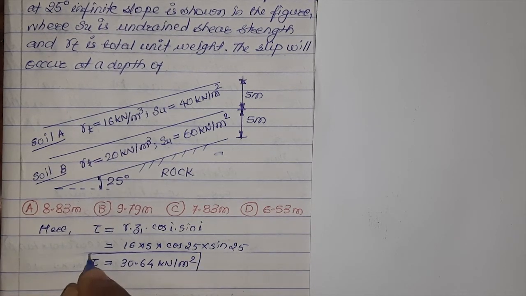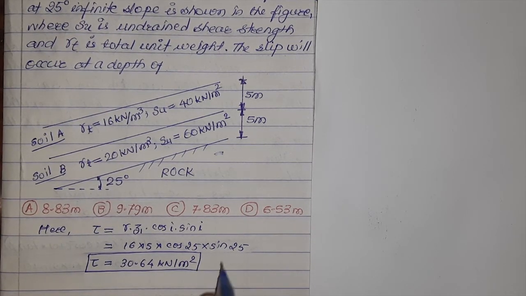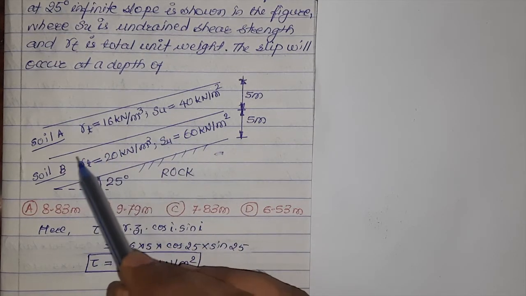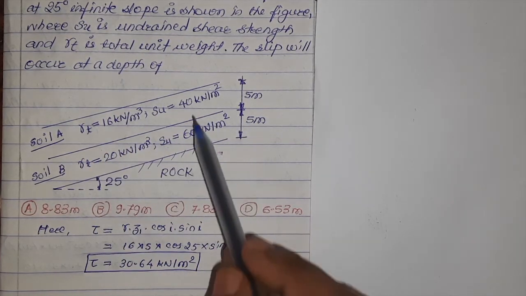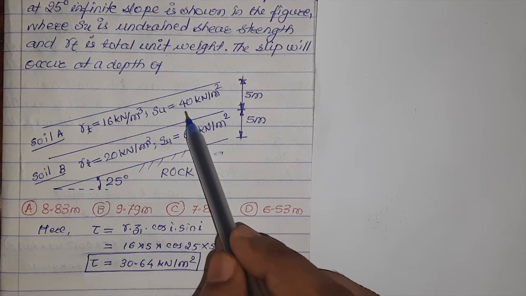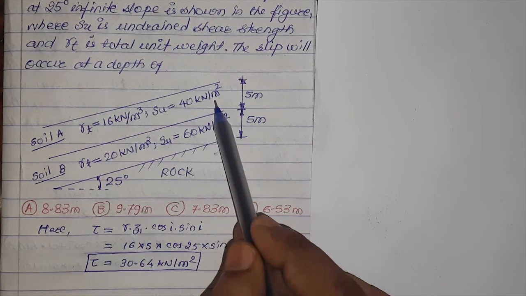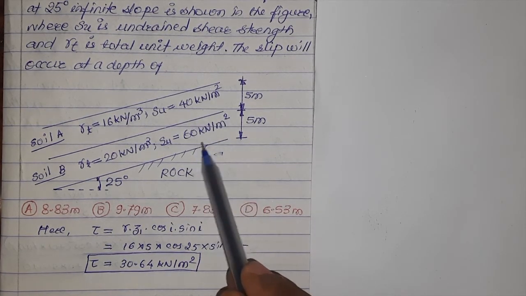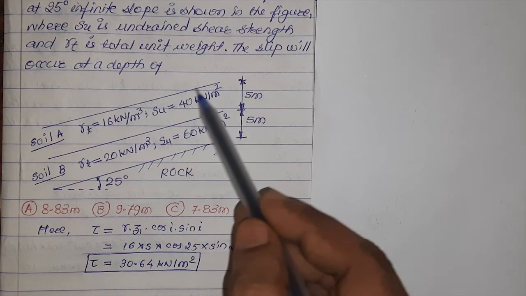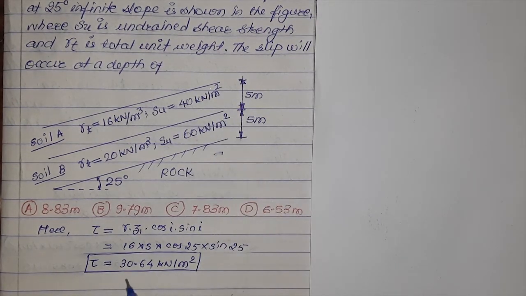This is the shear stress which is acting along this interface. But the shear strength of the soil type A is 40 kilonewton per meter square and type B is 60 kilonewton per meter square. Both these shear strengths are greater than 30.64, the stresses acting along the plane. Hence, here the soil will not fail.